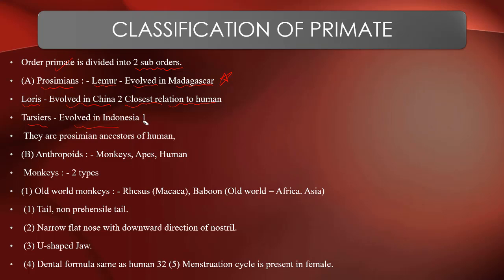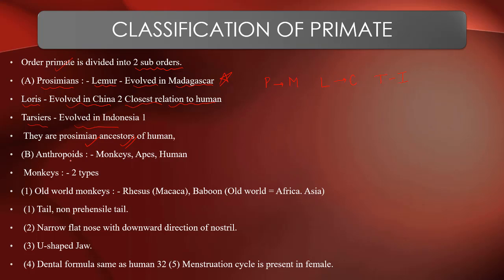Lemurs evolved in Madagascar, Loris in China, and Tarsiers in Indonesia. So you can write here: PM, Prosimians, Madagascar; LC, Loris, China; and TI, Tarsiers, Indonesia. They were the prosimian ancestors of humans.